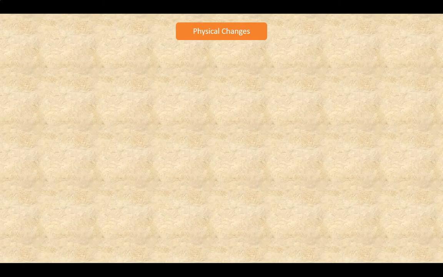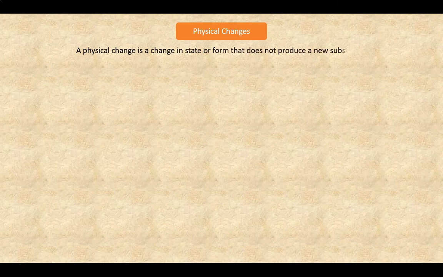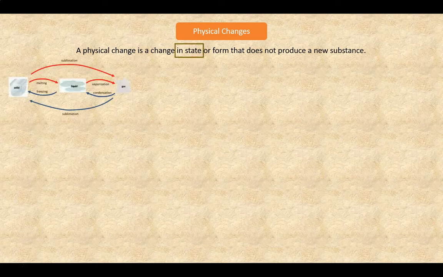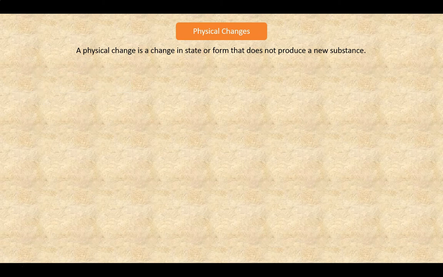Physical changes. We should first be clear about what is meant by physical changes, so a definition is in order. A physical change is a change in state or form that does not produce a new substance. Changes in state are already well known, and I'll return to them in a moment. But right now, I want to concentrate on what is meant by a change in form.